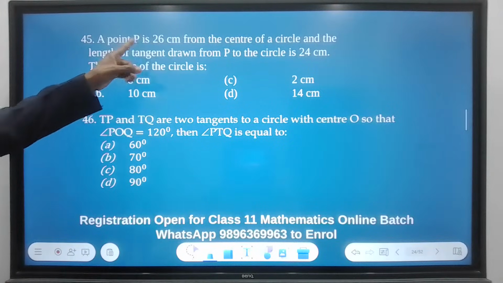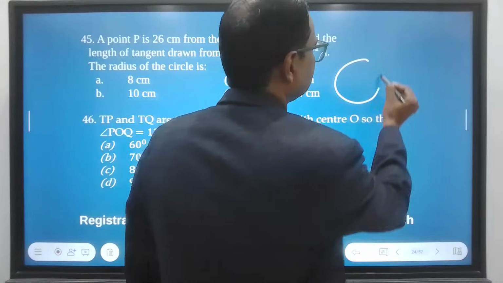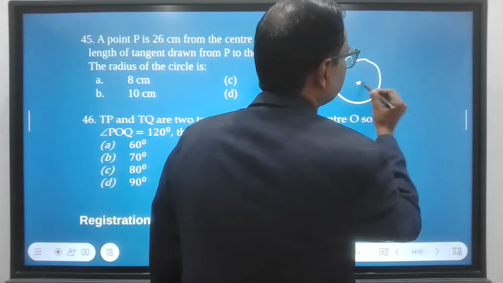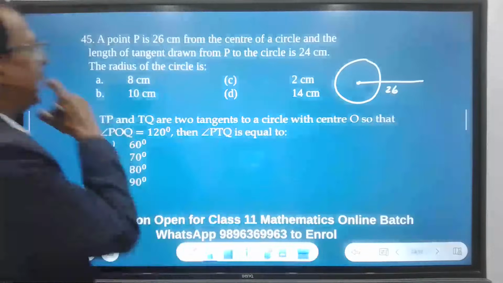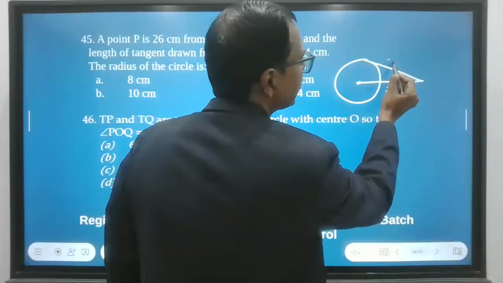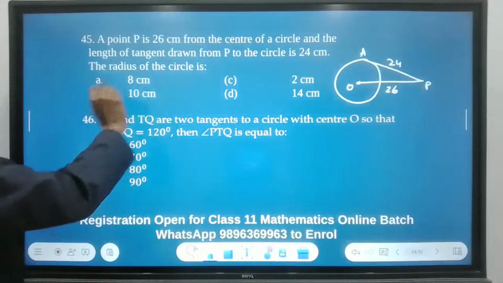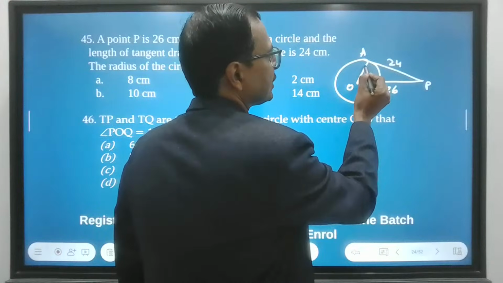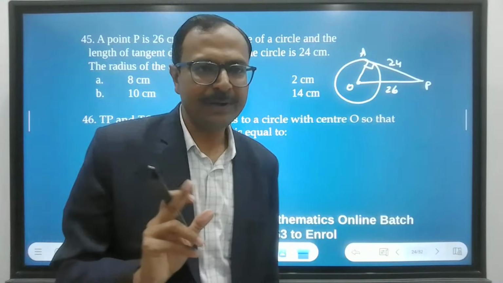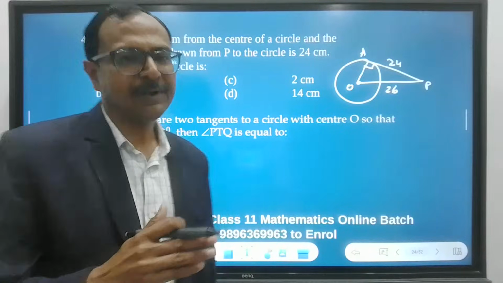A point P is 26 centimeter from the center of a circle. So we have a circle and there is a point P 26 centimeter from the center here. This is 26. And the length of the tangent drawn from P to the circle is 24. So if you draw a tangent like this, this is 24. Okay. Then the radius of the circle. So this is the radius of the circle, which makes an angle of 90 degree because the radius and tangent are always perpendicular. So we can apply the Pythagoras theorem and get to our answer for the question.